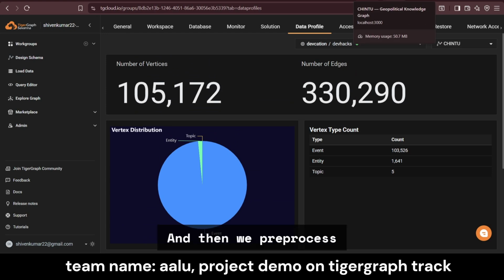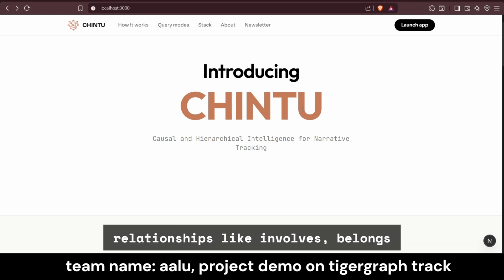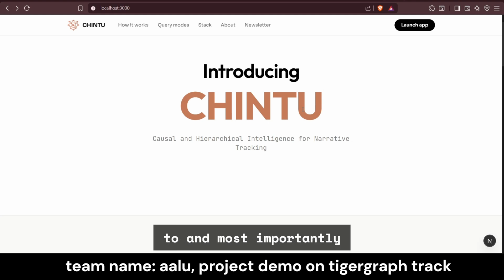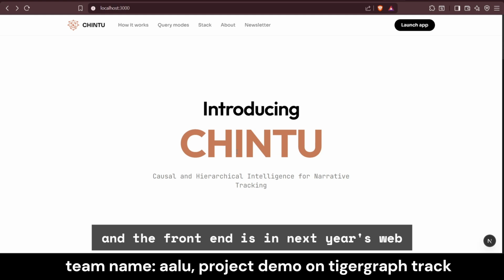And then we pre-process these graph entities into events, topics, and scores, and define the edges as relationships like involves, belongs to, and most importantly, influences, which is actually an impact score, right? And the backend was built using Flask, and the front end is a Next.js web app.